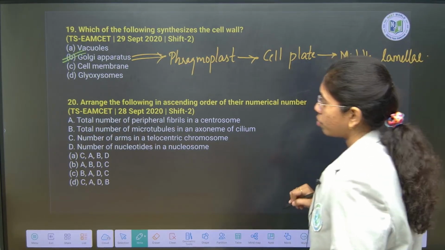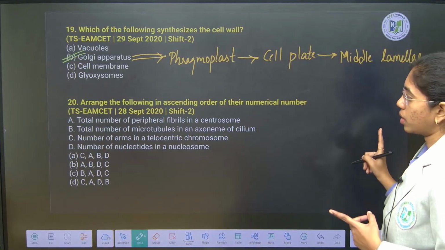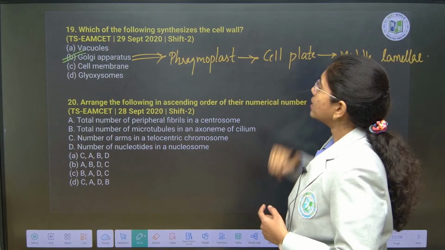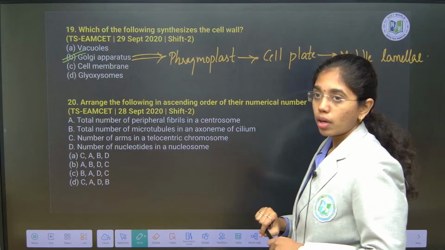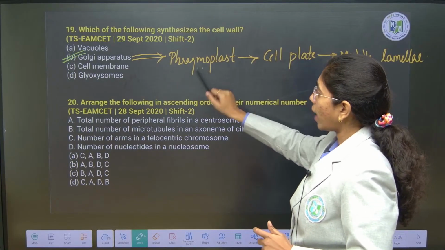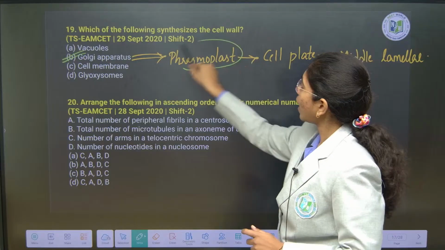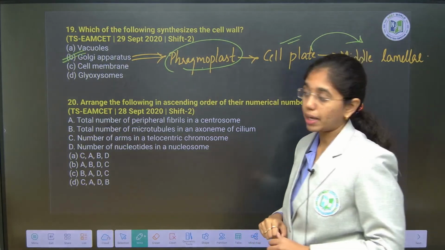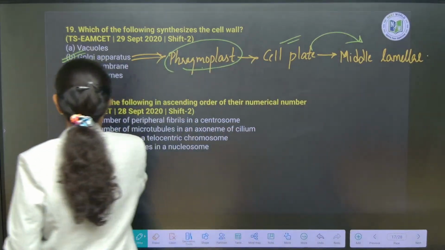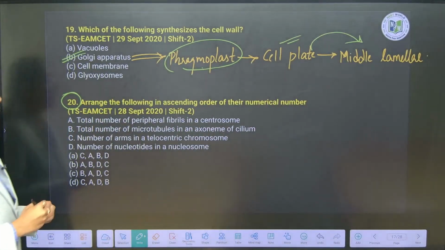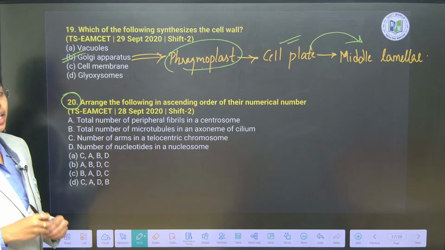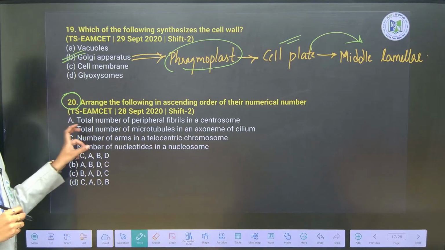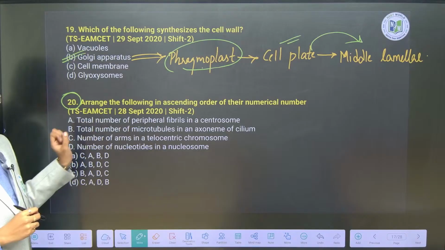Fine, right? So this is how you have to project it. Which of the following synthesizes the cell wall? From Golgi bodies, phragmoplast is synthesized. Phragmoplast will mature to cell plate, which will mature to middle lamella. Next question you look into: arrange the following in ascending order of their numerical number. So look at each statement carefully.